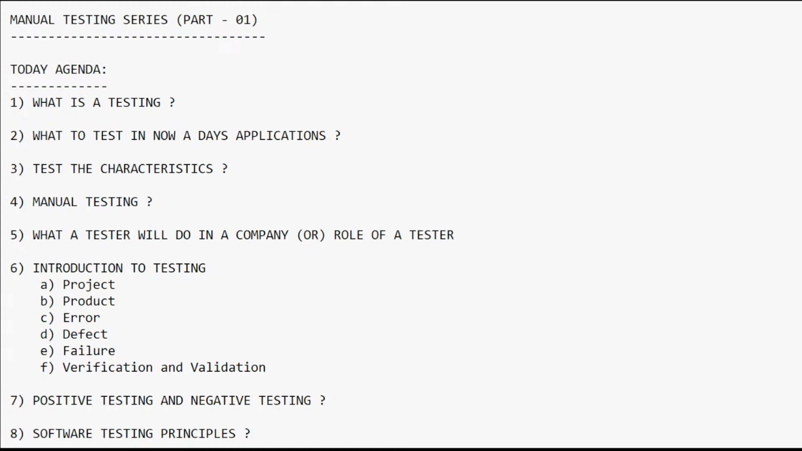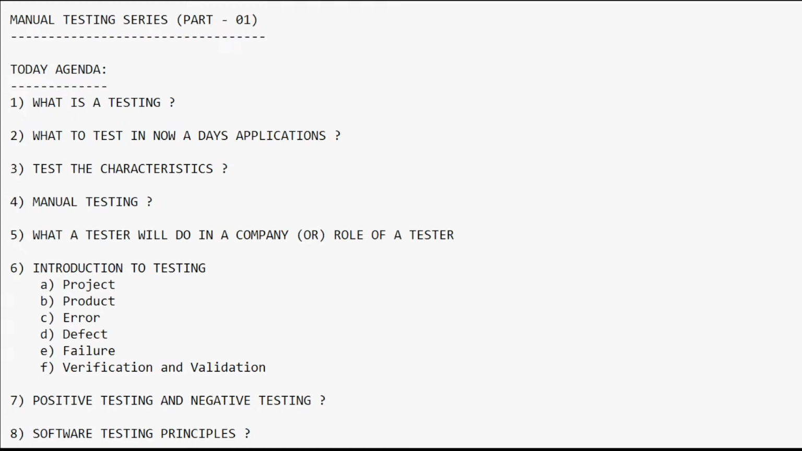Then as a tester I have one more role. If I tested one module and I found one defect, that is also one role for each and every tester: finding the defects and reporting them to the developers. As a tester I found one defect, so the next step is that I report it to the respective developer, based upon the defect I assigned. He is going to fix that particular defect from his side. That is also one role of a tester.